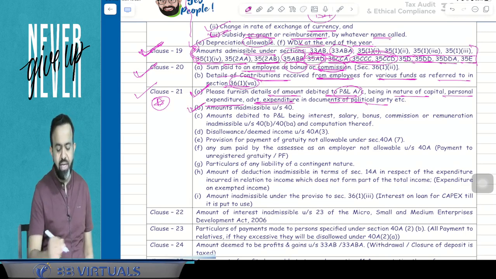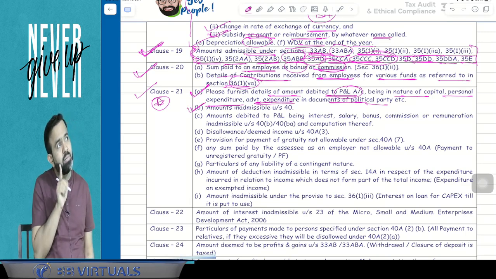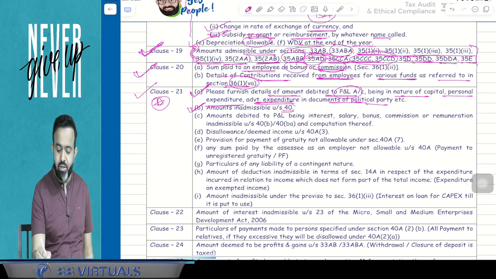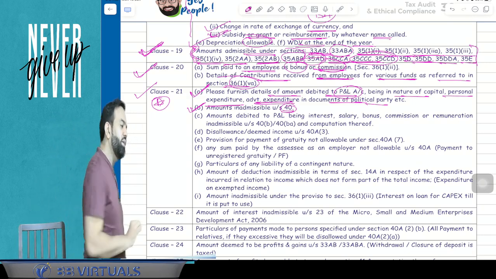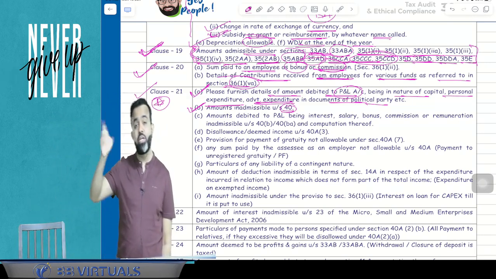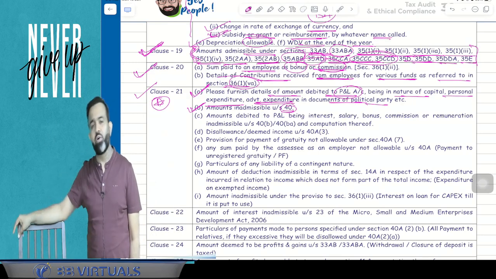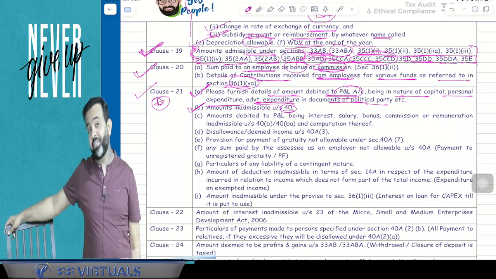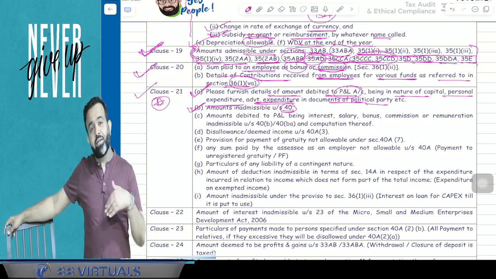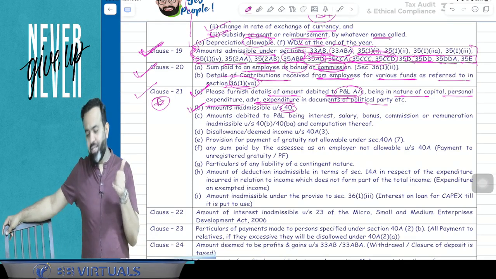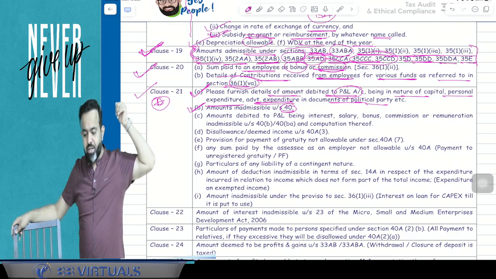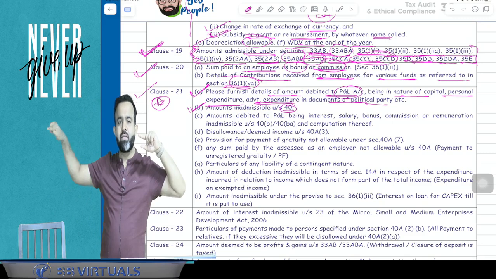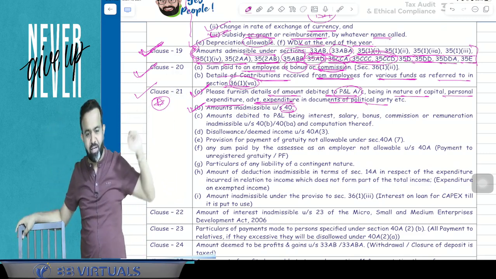After that, 21B. You know that whenever there is a big payment, you have to deduct the TDS. Otherwise, it will be disallowed under section 40. So under section 40, if you remember, we have discussed about the TDS not deducted. If any payment is made to non-resident or foreign company and TDS not deducted or deducted but not deposited up to the due date of return filing, then it is disallowed. Or in case of resident payee, 30% is disallowed. So that is under subclause B of 21. So you can remember 21B. B means big payment, TDS is not deducted, then it is disallowed. So that is under 21B.